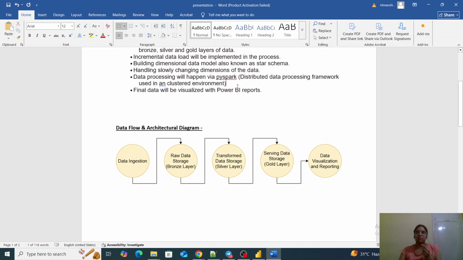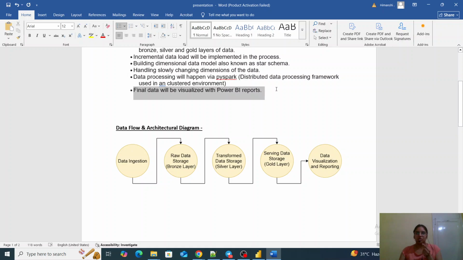It means that it helps us to process our distributed data, as at the industry level we have data distributed across different machines, so that distributed data we can process using the PySpark framework. So that I am using in Databricks.